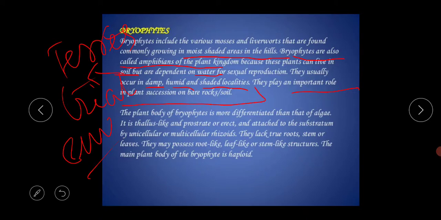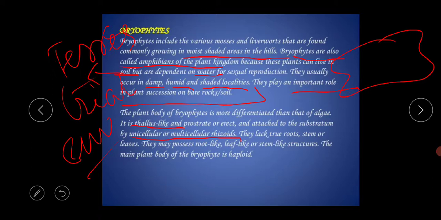Next, the plant body of bryophytes is more differentiated than that of the algae. It is a thallus-like structure. Thallus-like means just one irregular structure, prostrate or erect, and attached to the substratum by unicellular or multicellular rhizoids.